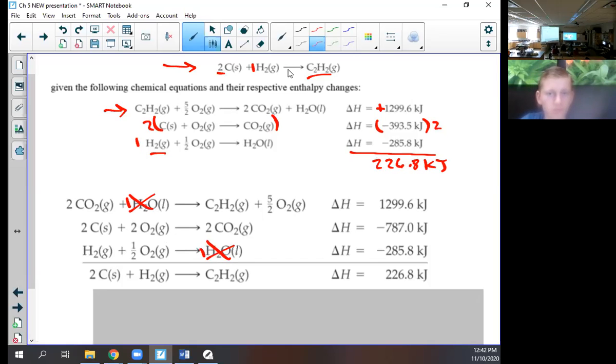The other thing that's not up here is oxygen. And that seems a little tricky because we have fractions. There's 5 halves here, and there's 2 and 1/2 here. Well, what is 2 1/2? That's 5 halves. So this cancels out, and all of these cancel out. There's 2 CO2s here, 2 CO2s here. Now I'm left with what I'm looking for.